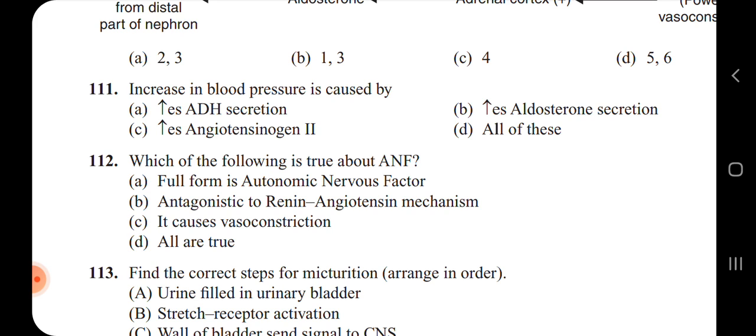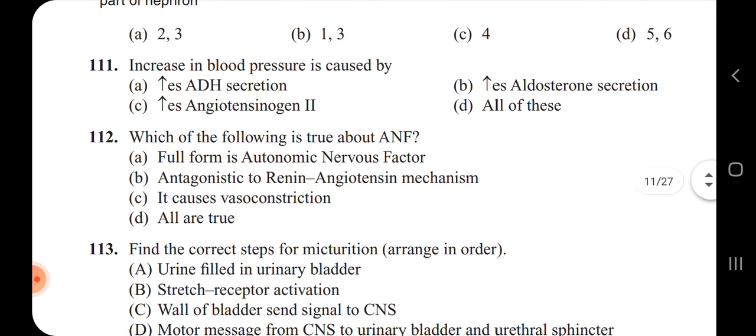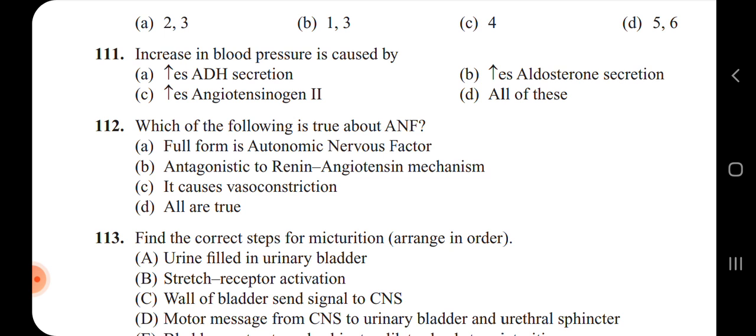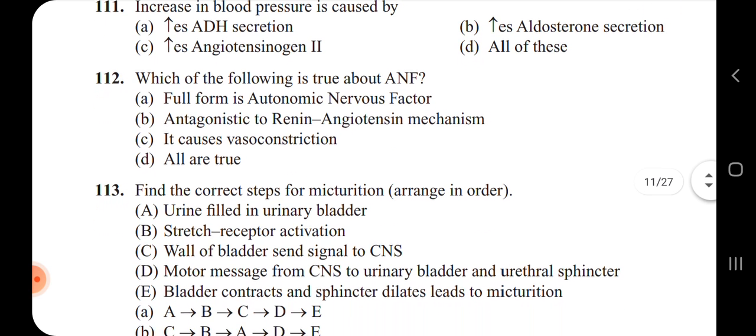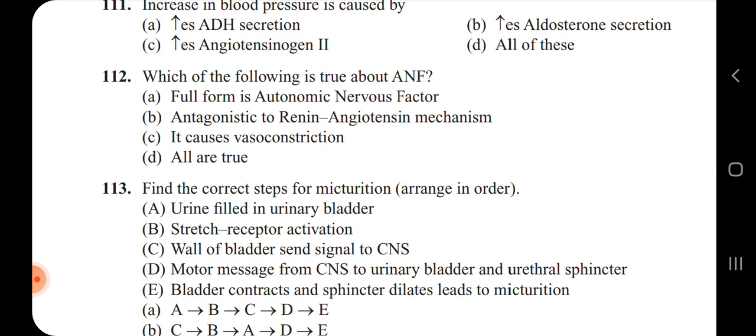So in that condition, what happens? The angiotensin 2 is going to vasoconstrict. Vasoconstrict means the blood vessels are going to become narrower. When the blood vessels become narrower, the flow of the blood becomes less. When the flow of the blood becomes less, the pressure is going to decrease. Hence all these are the conditions which are caused by the increasing of the blood pressure.